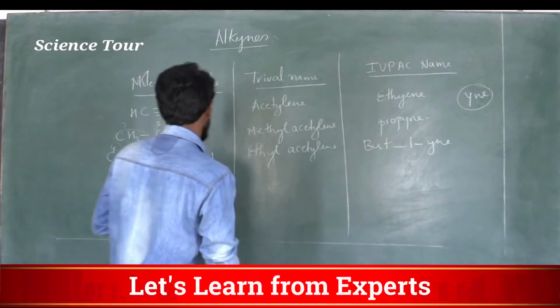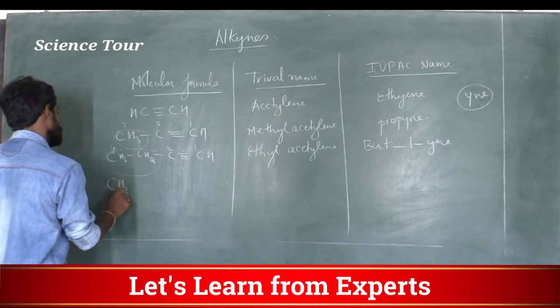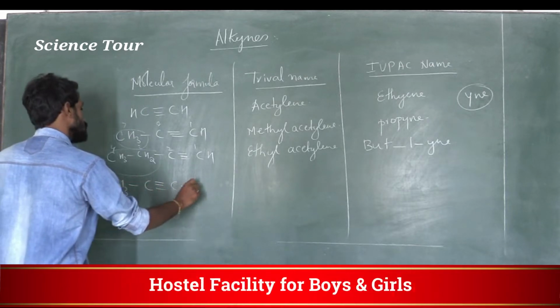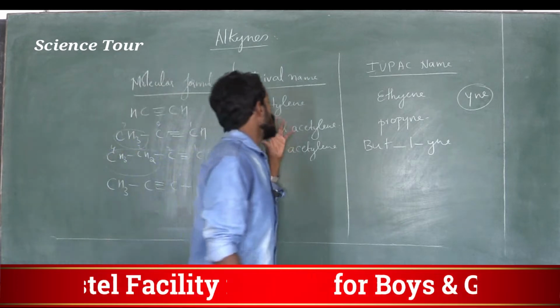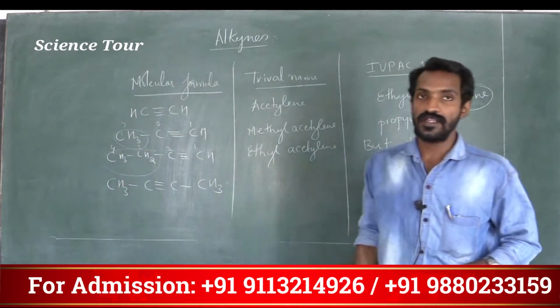Okay, my dear students, the next one is CH3 C triple bond C CH3. What is the trivial name of this one?